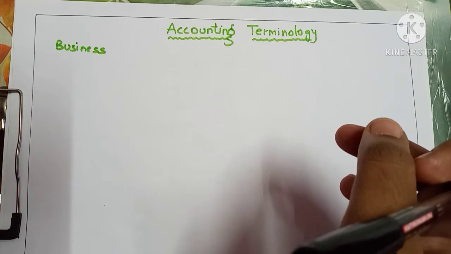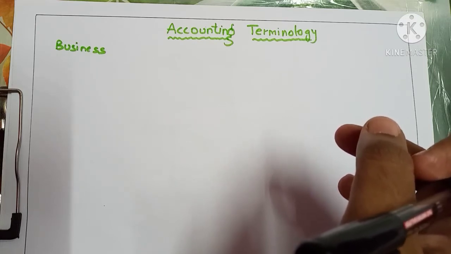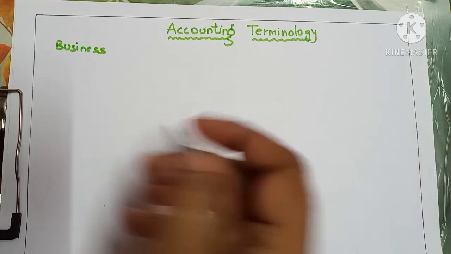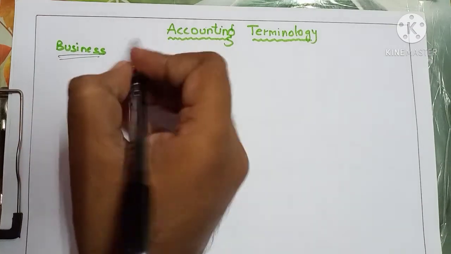Today we are going to learn accounting terminology, basic accounting terminology. Let us begin with the first term, that is business. As I have told in my previous video, business, an activity.